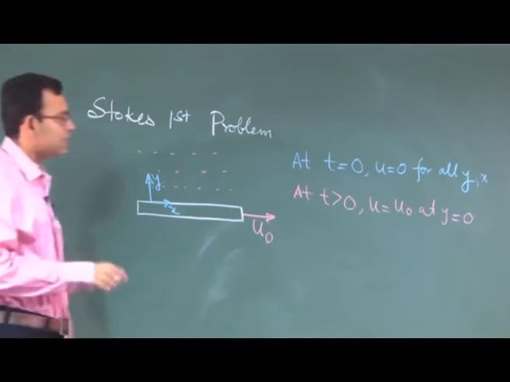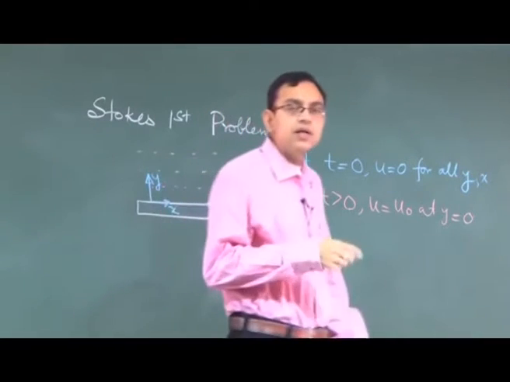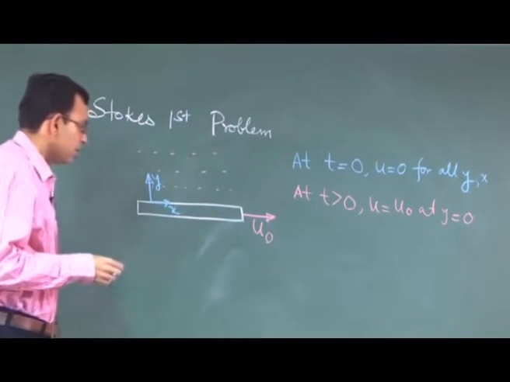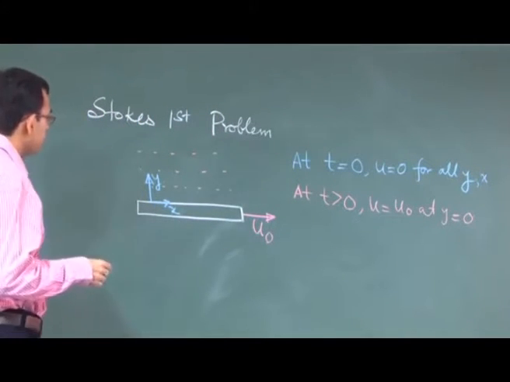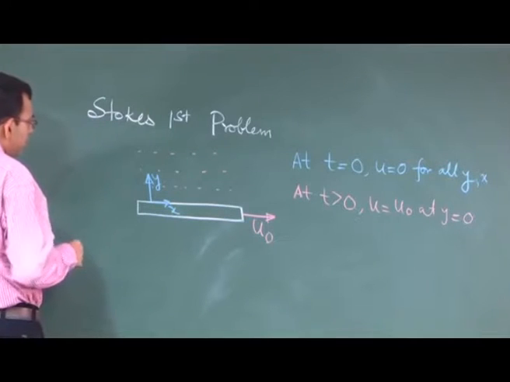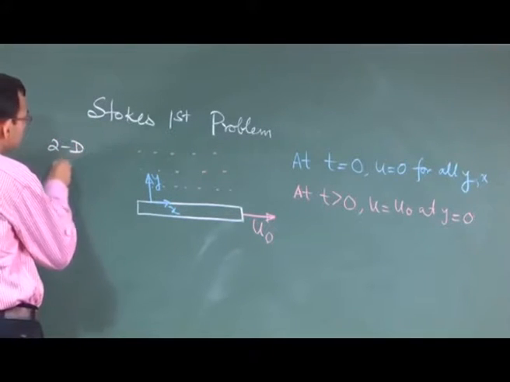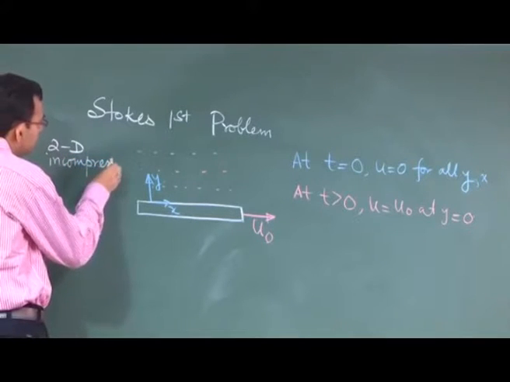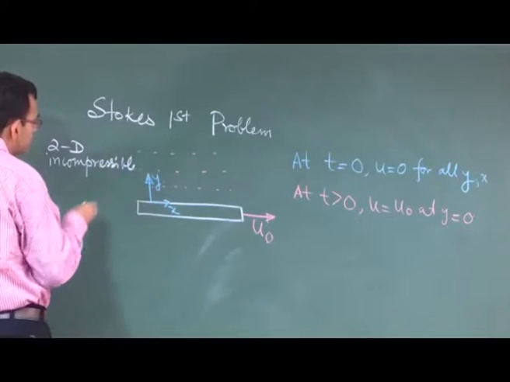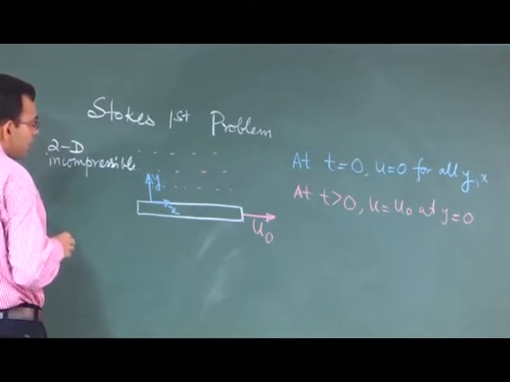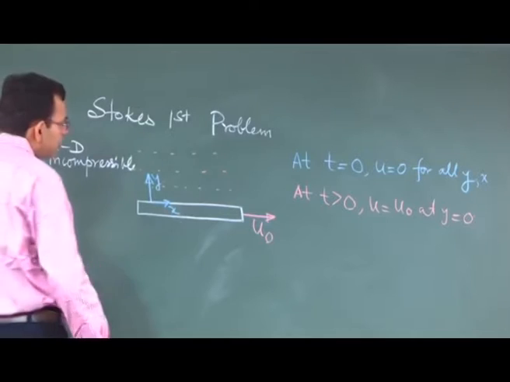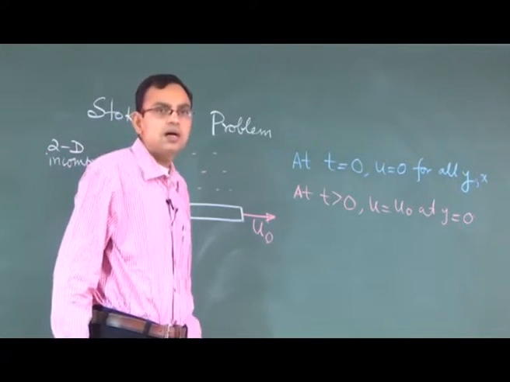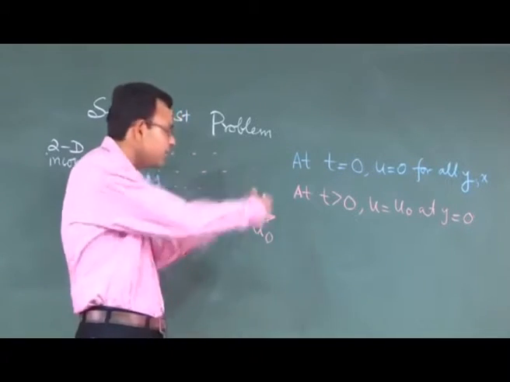So, first of all let us try to write a governing differential equation for this problem. So, we assume that it is a 2-dimensional incompressible flow with no other artifacts like extra body force, there is no effect other than pulling of this plate.